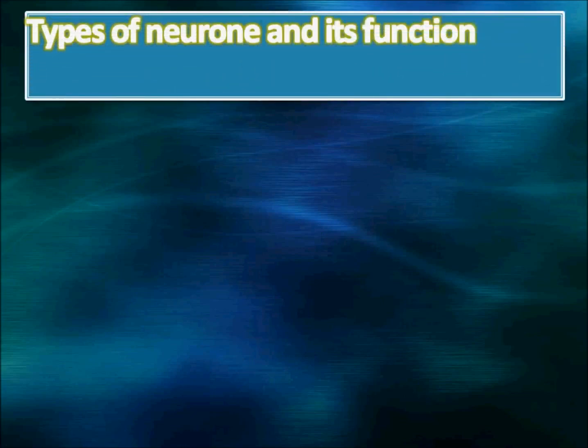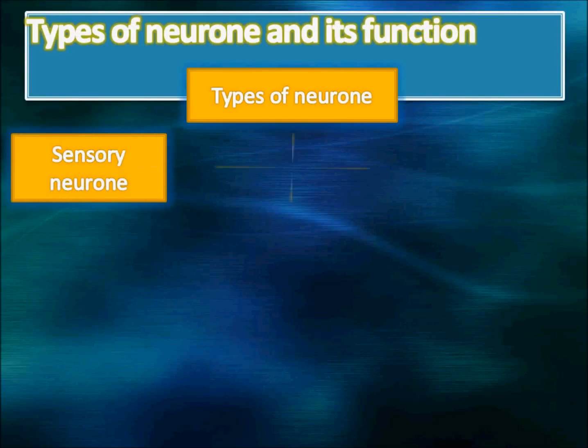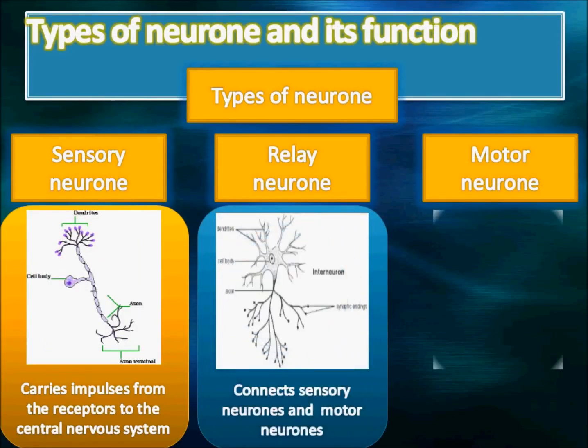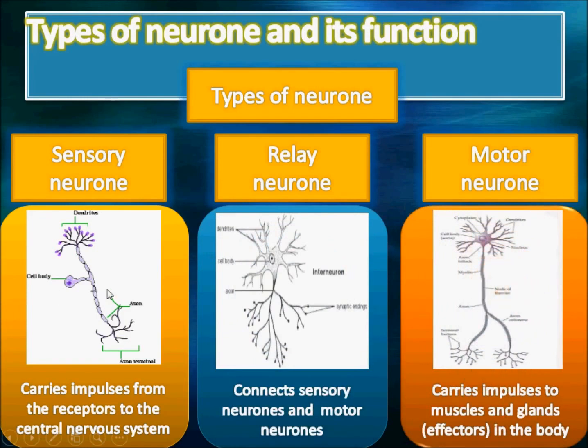Now, types of neurons and their functions. These are sensory neurons, which carry impulses from the receptor to the central nervous system. That means they carry information towards the central nervous system. And what does a motor neuron do?